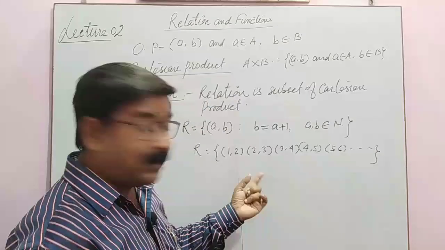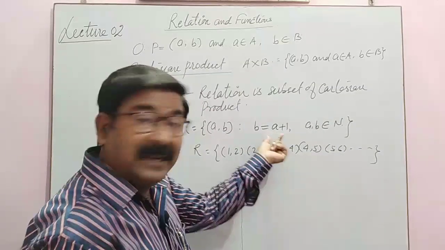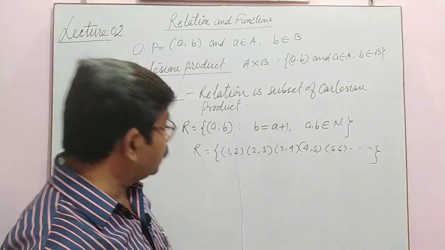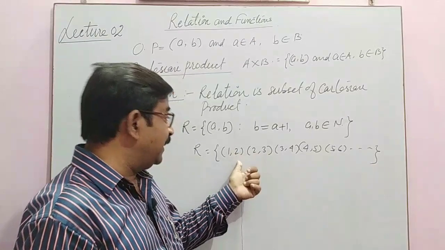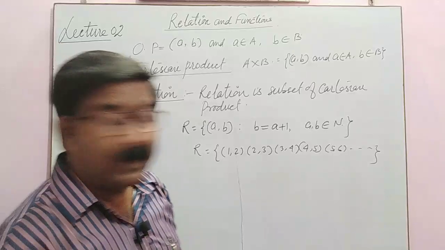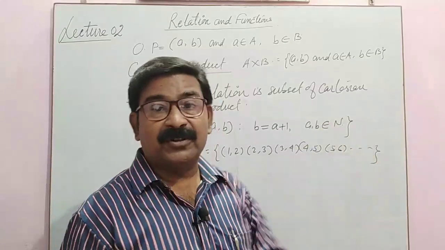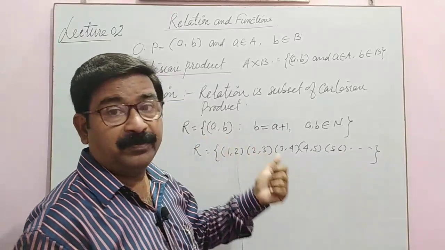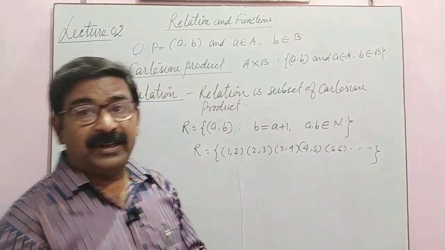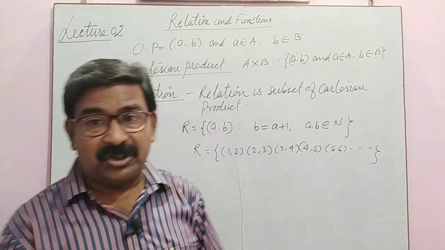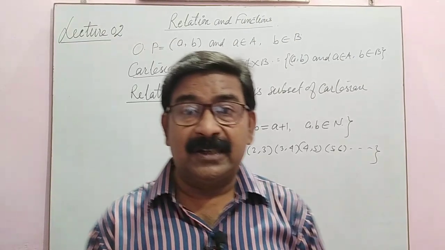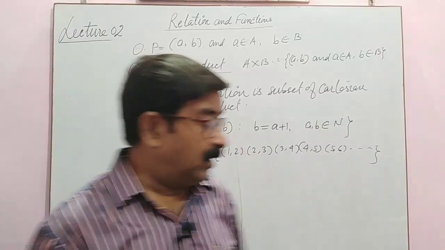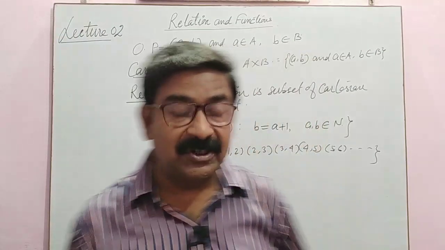So what have I given? Here we have a relation between a and b. What is the relation? The second element is one more than the first element. So this is how we know the relation. A relation is a subset of Cartesian product and it is given some name. Let's see how it is a subset of Cartesian product.